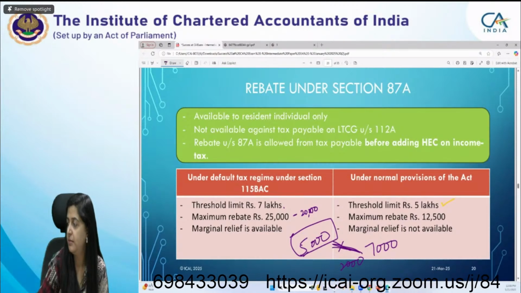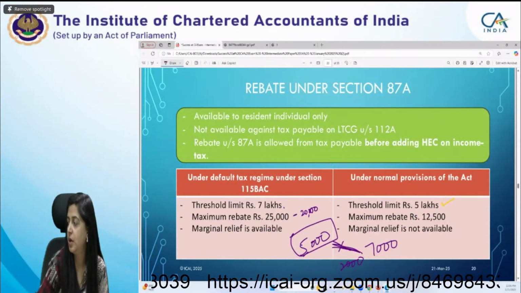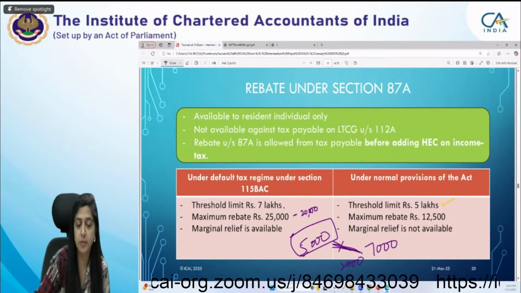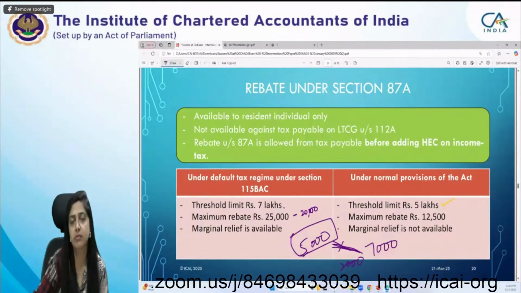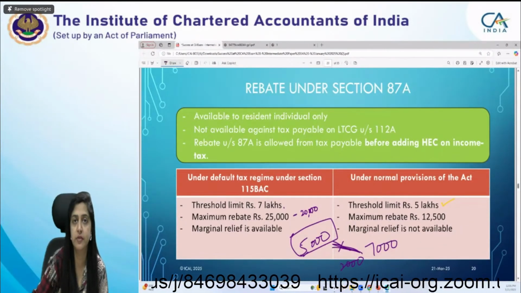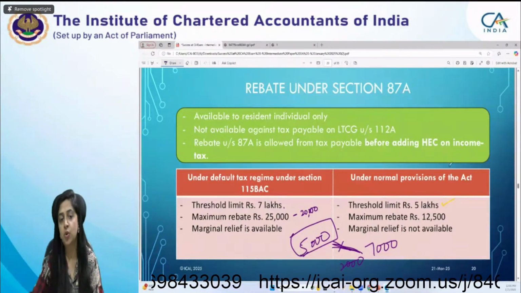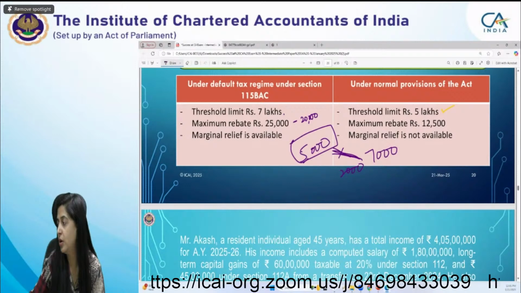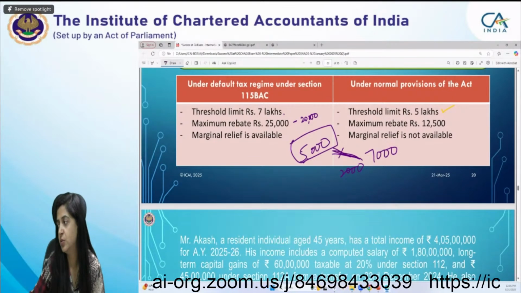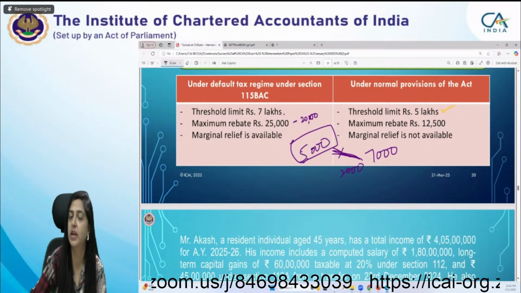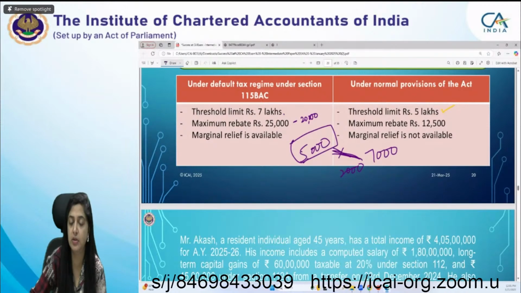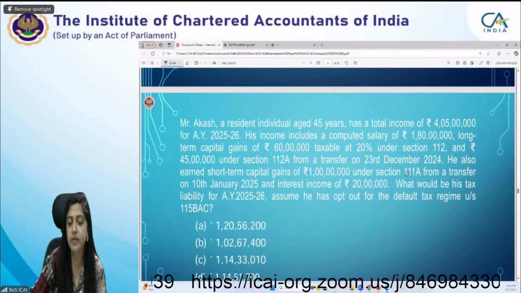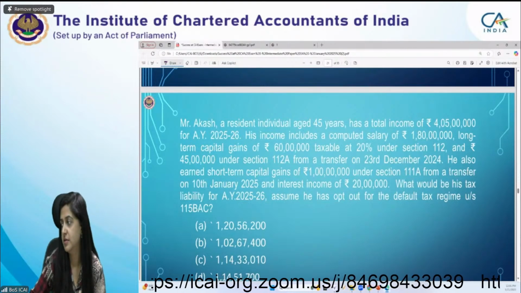Manav has given the amount, it's 7,22,220. So up to that you have to check the rebate part. After that you don't need to see in the marginal relief conditions. So I guess after that I have an MCQ and I want all of you to participate in this MCQ. This MCQ is not so much difficult, but definitely don't be in a hurry to solve this MCQ. Have patience and I want everyone to give the correct answer for this.